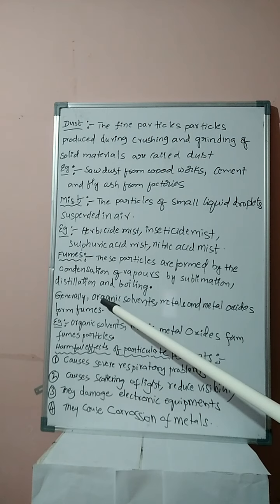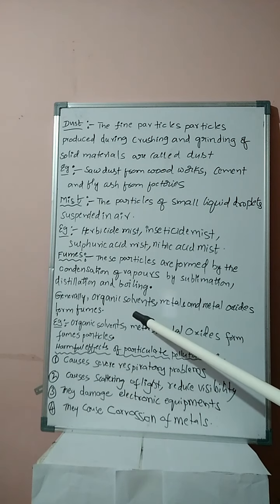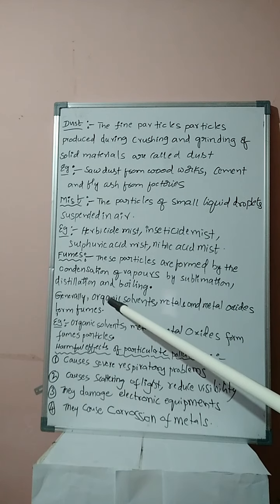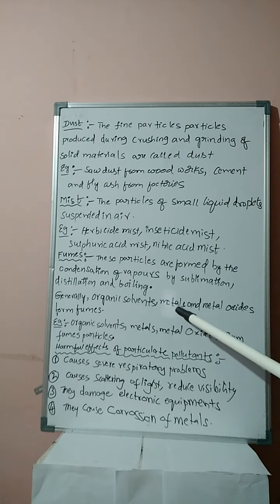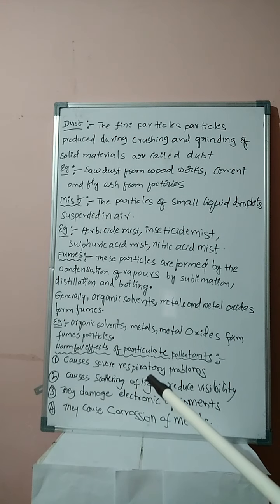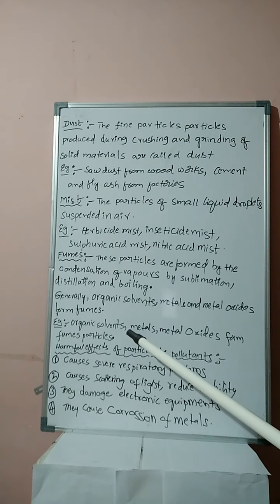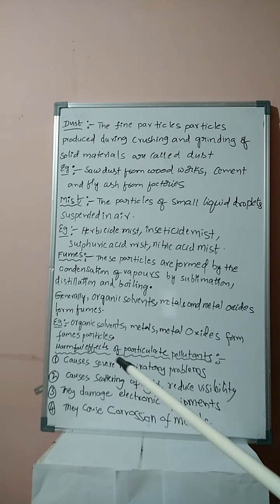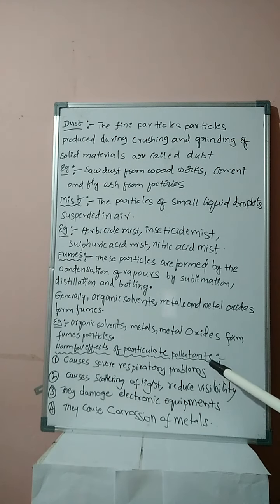In the exam, they will ask, students, which of the following is fumes: dust, mist or smoke? Concentrate on the examples. Organic solvents, metals and metal oxides are good examples of fumes. Here the same thing is written, students. Next one, harmful effects of particulate pollutants.